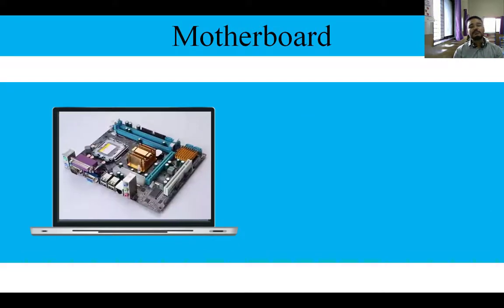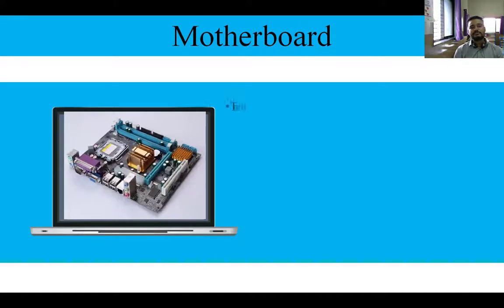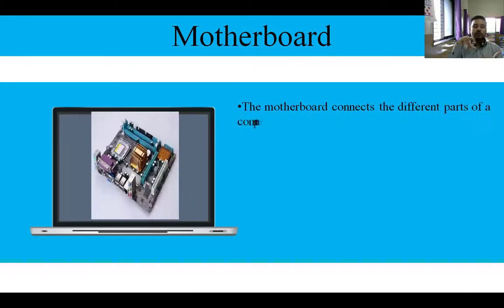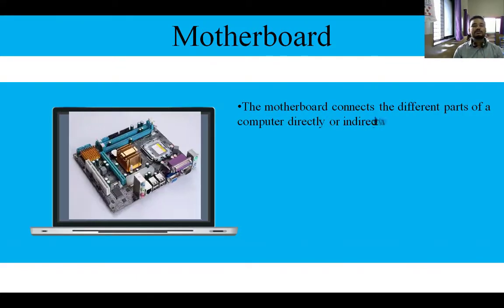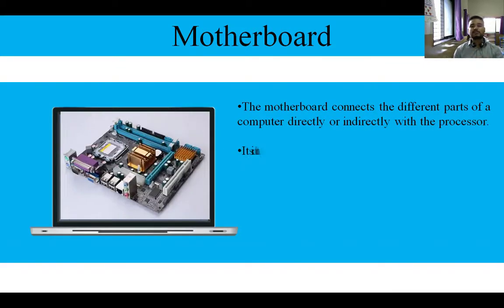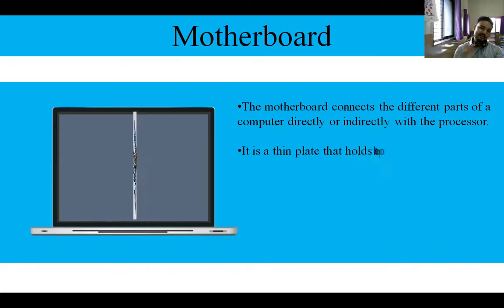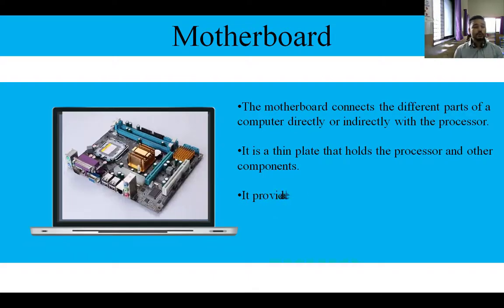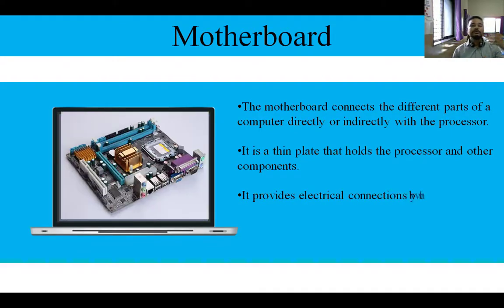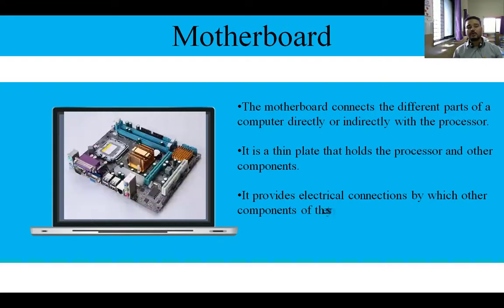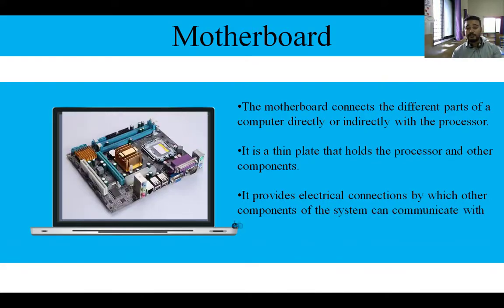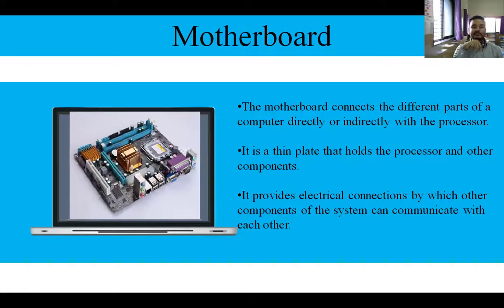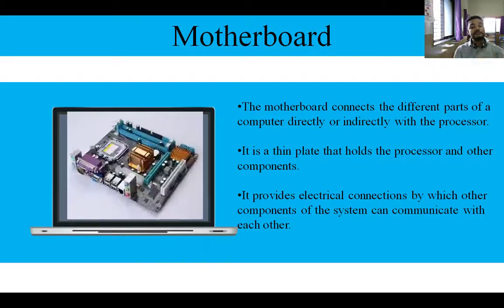And now the most important part of your computer system is the board, a flat structure on which all these things are mounted. So the motherboard connects all these parts together, directly or indirectly. It is a rectangular plate which holds the processor, RAM, computer fan, and many others. All the ports are connected to the motherboard only. And it has lines over there, data lines and power lines, because it provides electricity also.